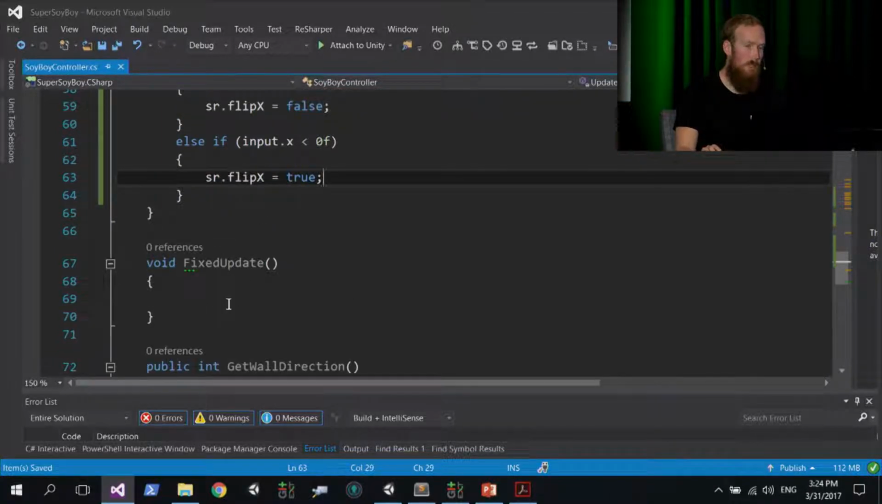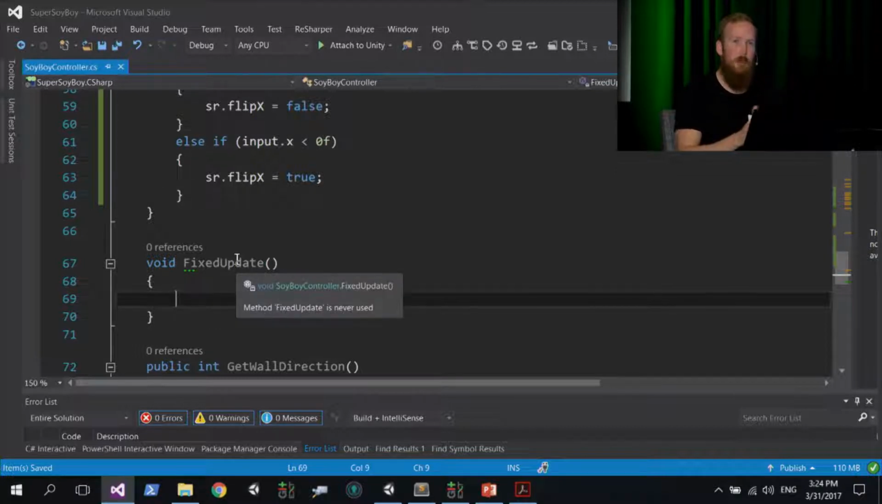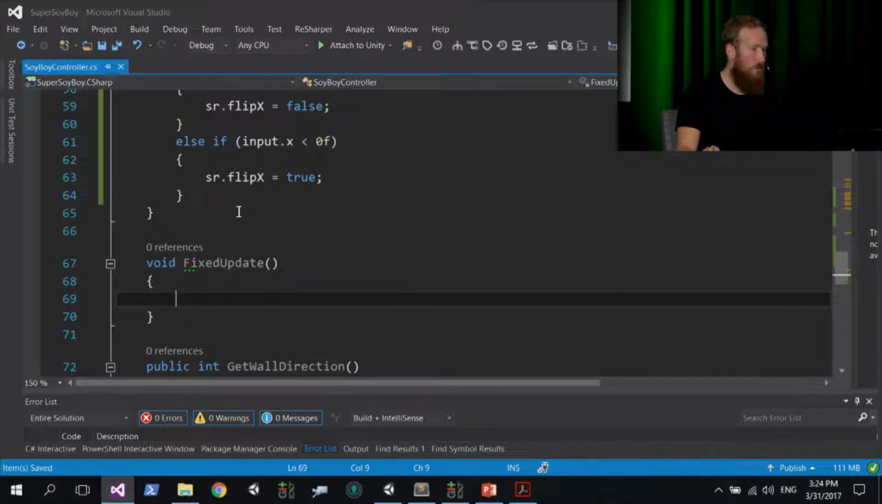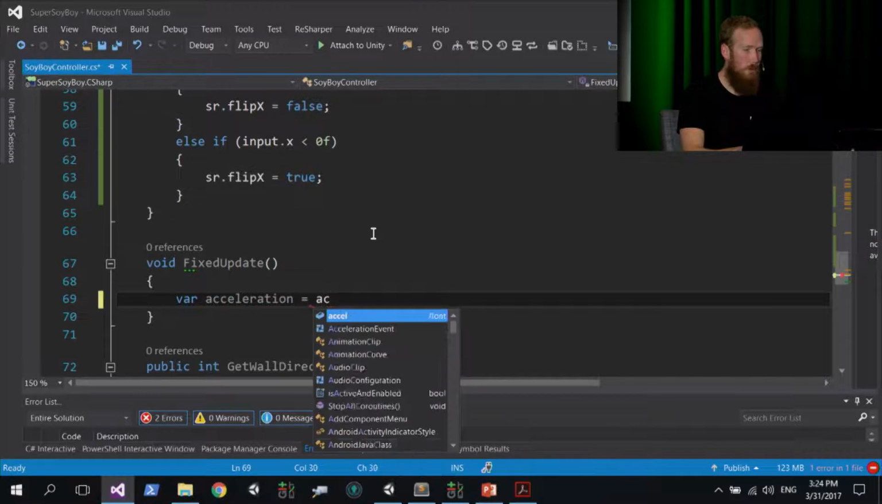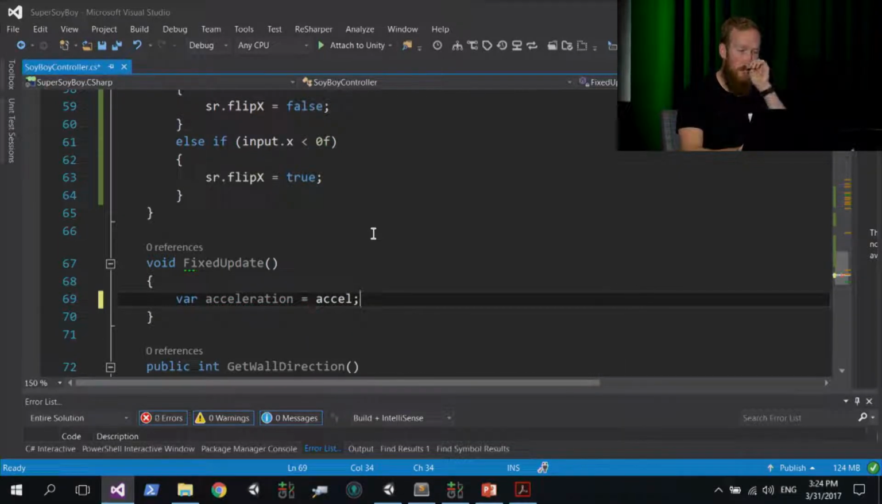Okay, now we're going to scroll down to our fixed update method, and we're going to actually write some code to move our character now. So for this, we're going to set up a variable, and to do that in C# you can go var. We're going to call this acceleration. So acceleration, and we're going to set this equal to the accel value that we've got at the top of our class. That's the constant value that's already set. So it's just a temporary variable for now.